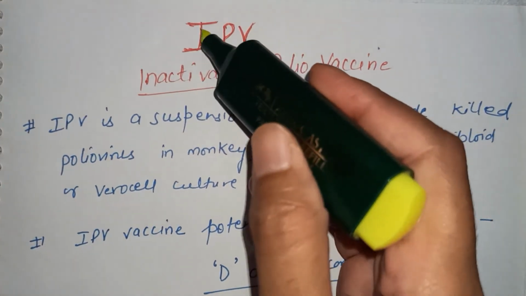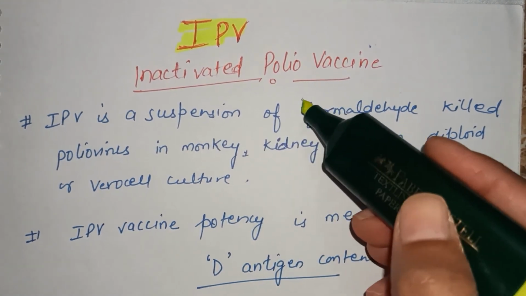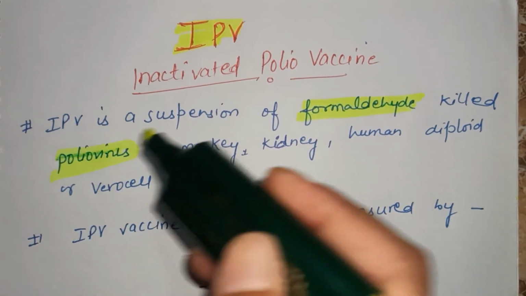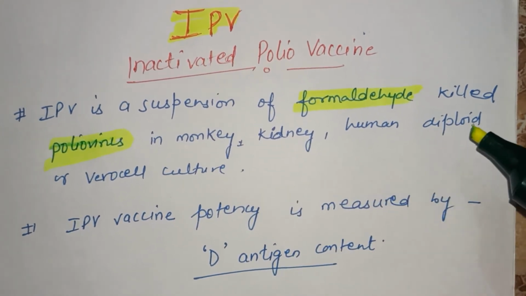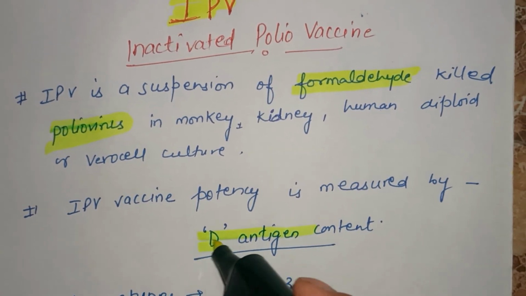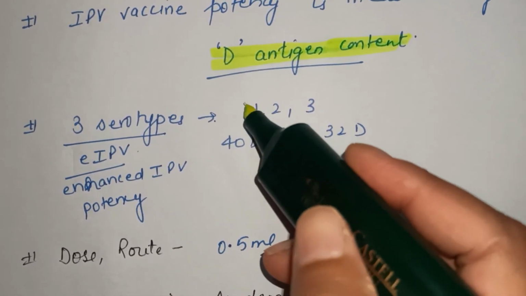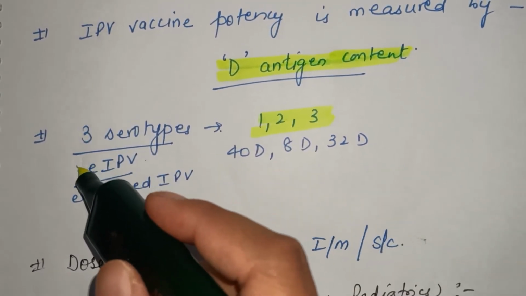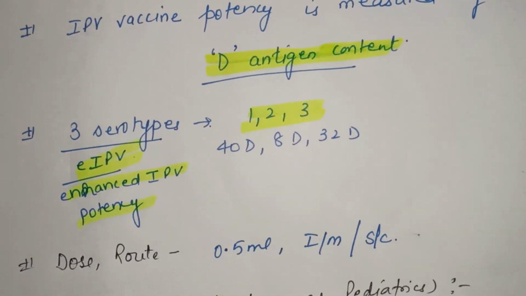Now we will see some points related to IPV, that is inactivated polio vaccine. IPV is a suspension of formaldehyde killed poliovirus. That means the poliovirus is killed in formaldehyde and is taken from animal sources like monkey kidney, human diploid cell and Vero cell culture. IPV potency is measured by D antigen content. There are 3 serotypes of IPV, 1, 2 and 3, that is 40D, 8D and 32D. These are also known as EIPV, that is enhanced potency inactivated polio vaccine.